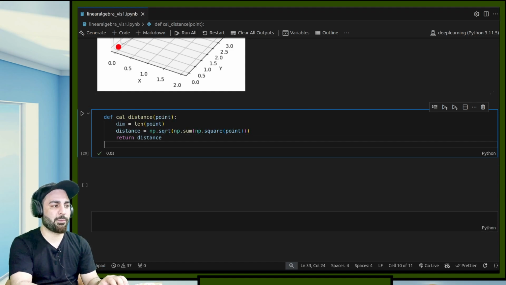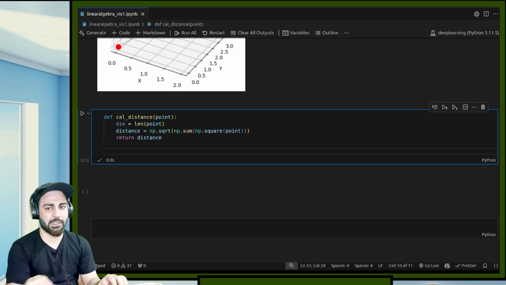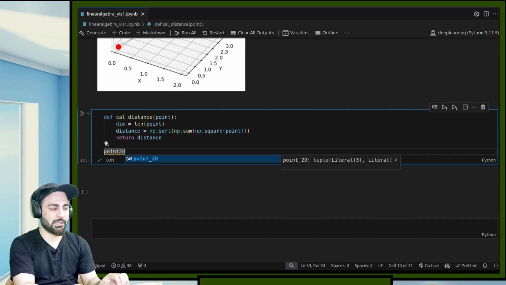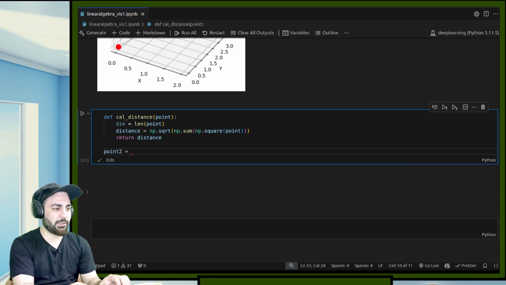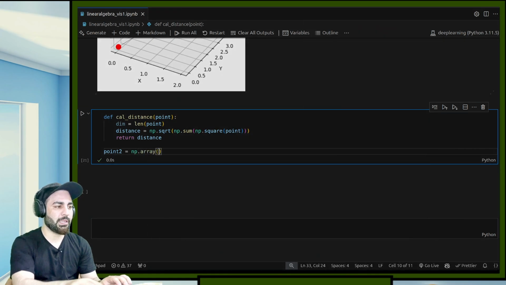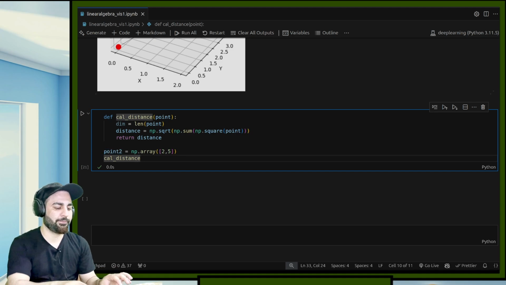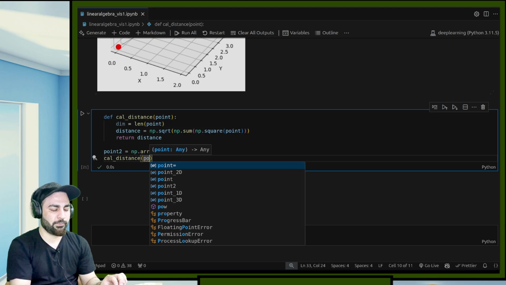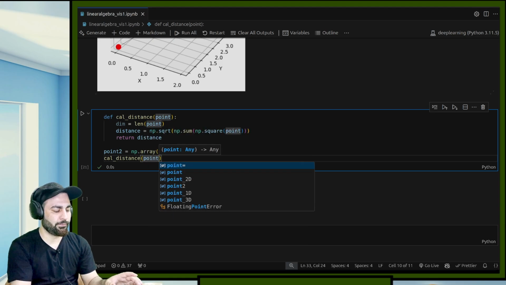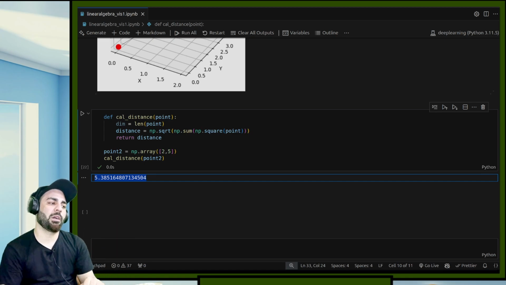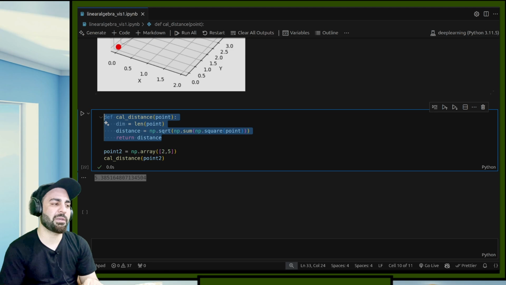So let me show how it works. Let's suppose I define a point, point 2D, with np.array, let's say 2, 5 or 2, 3. I want to find its distance from the origin. I'll just call this function, calculate_distance, and give this point as an argument. Okay, you can see this is the result. Because I didn't want to write the code again and again, it's better to have it written as a function.